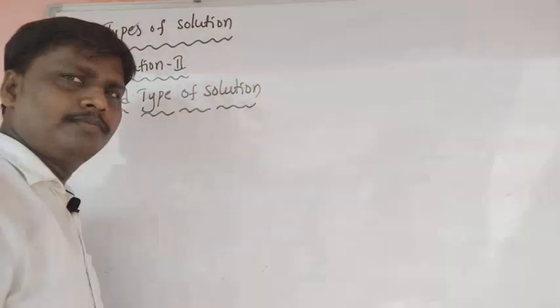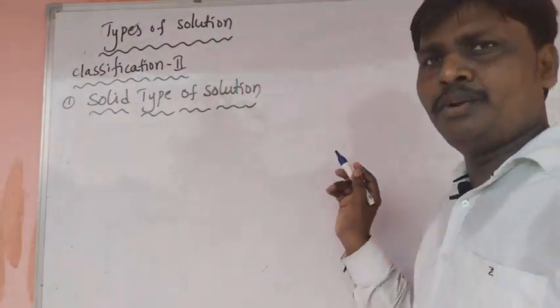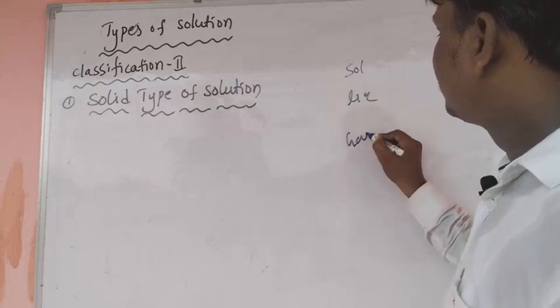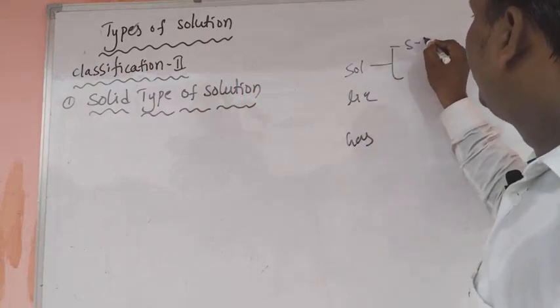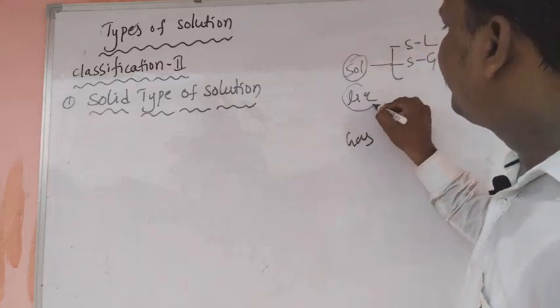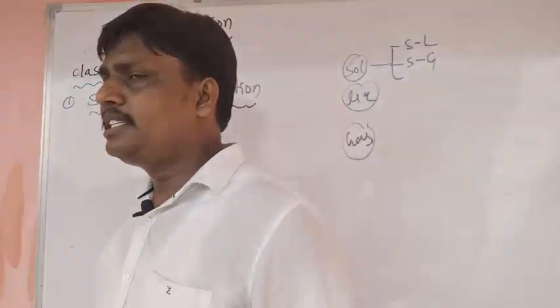Now you understand? Based on physical state of matter, solutions are classified into three types: solid, liquid, and gas. So solid in liquid type, solid in gas type, like this. Each one is again classified into three types, overall 9 types. So it is discussed one by one.